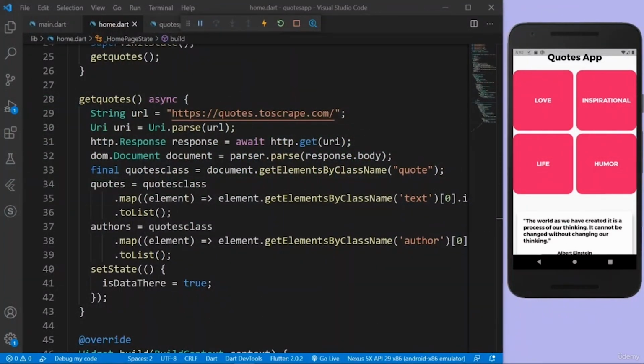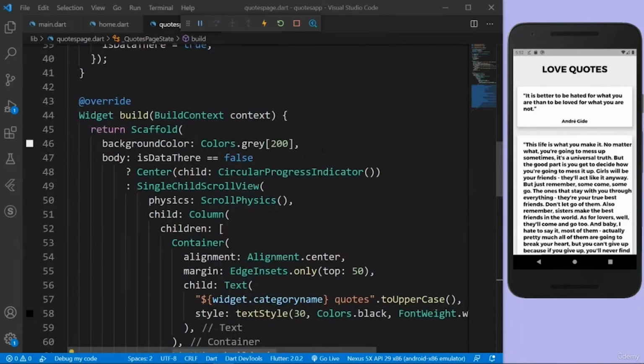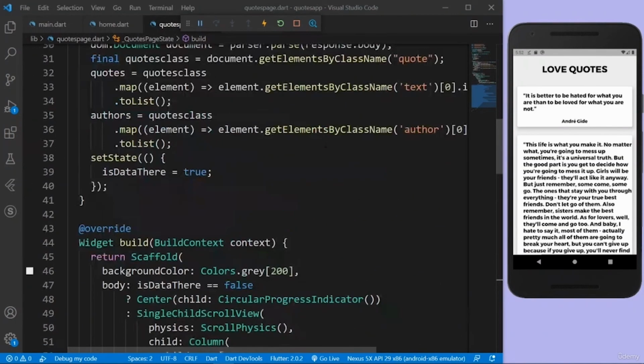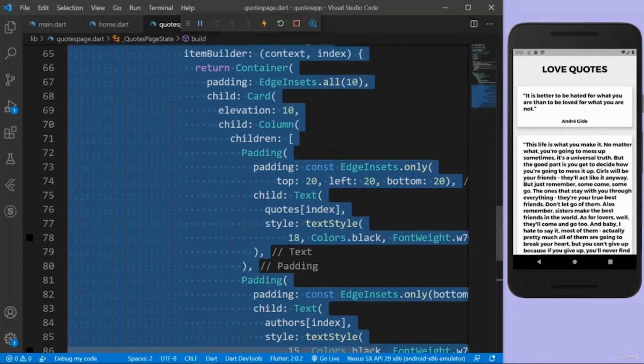We created a header for the quotes app, then we created a UI for the categories: love, inspirational, life and humor. Then we went to the quotes page, where we again built the UI with the quotes cards, and then we made a request to that website. Then we parsed the whole website with the document, searched for the class names, and depending on the class name we updated our quotes list and authors list. And with the values from those lists, we rendered out our UI in a ListView.builder.